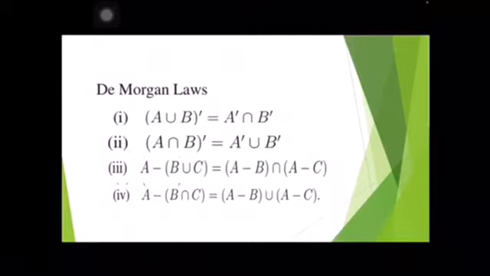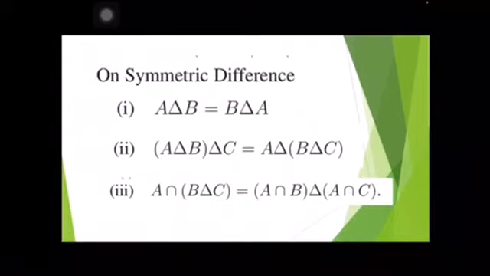Similarly, A intersection B the whole dash is equal to A dash union B dash. A difference B union C is equal to A difference B intersection A difference C. A difference B intersection C is equal to A difference B union A difference C. These are the important results on symmetric difference.